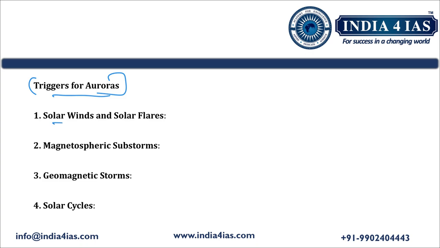The first one is solar winds and solar flares. Auroras are typically triggered by solar winds. These solar winds interact with the Earth's magnetic field. When solar activity increases during a solar flare or coronal mass ejection, the number of charged particles released from the sun increases dramatically. This enhances the intensity of the aurora display.